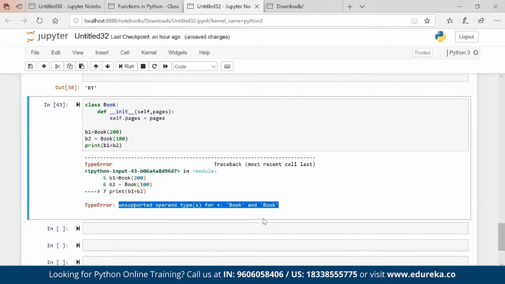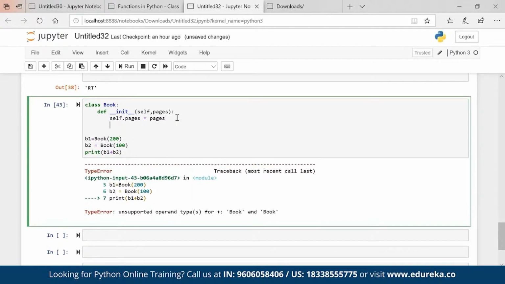There is a concept of magic methods. Operator overloading is very much possible in Python by calling the magic methods. Magic methods are nothing but what I want to do. I want to add two books. Two books are nothing but classes, or rather the objects created from the classes.